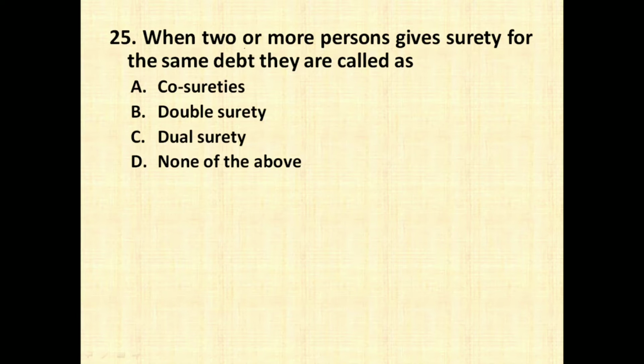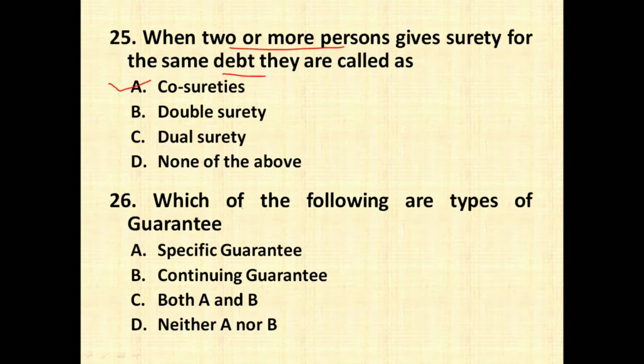When two or more persons give surety for the same debt, they are called as. Very simple: if there are two or more persons giving surety for the same debt, or the same amount, or the same purpose, then they are called co-sureties. Remember this, friends, those are called co-sureties.